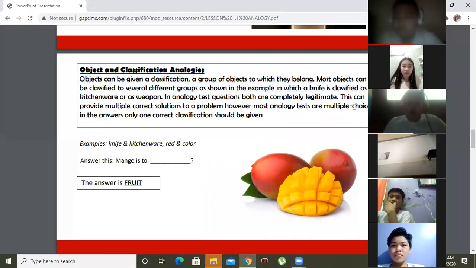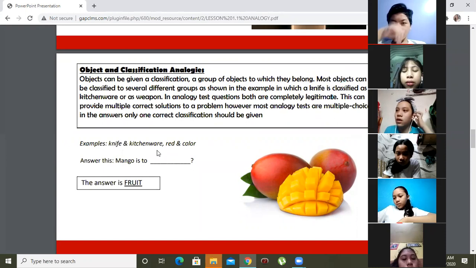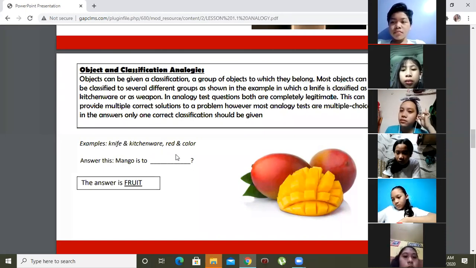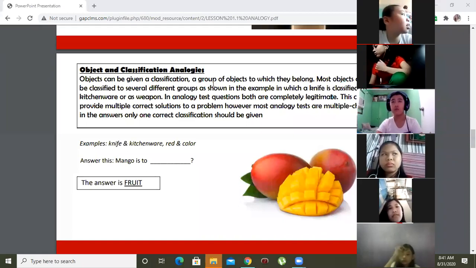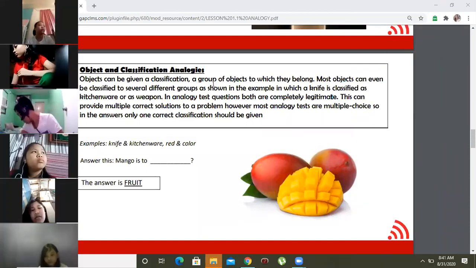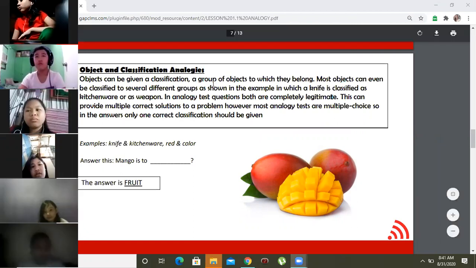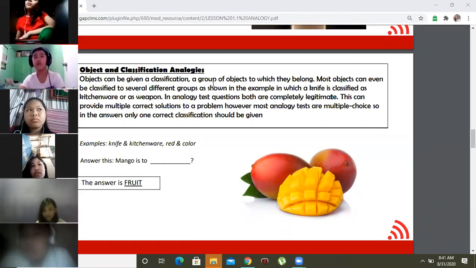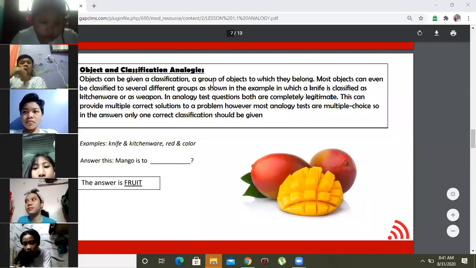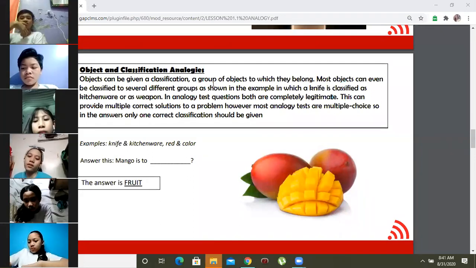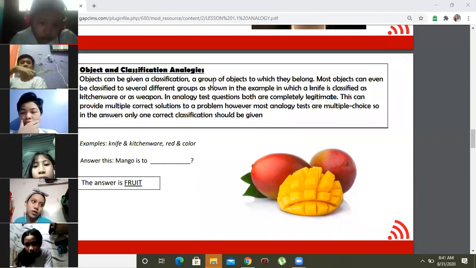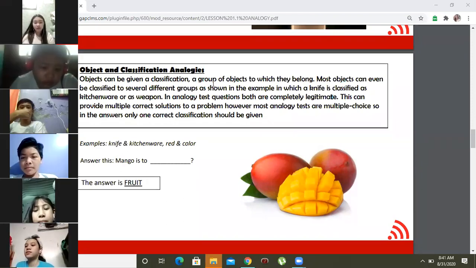Okay, let's look at the example given. Knife is to kitchenware as red is to color. What do you mean by kitchenware, mga anak? What is a kitchenware? Anyone? Jeremy, what do you mean by kitchenware? Those are the things that we use in the kitchen, in cooking. Very good.